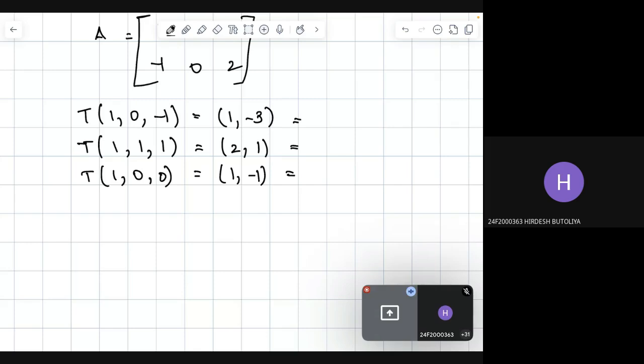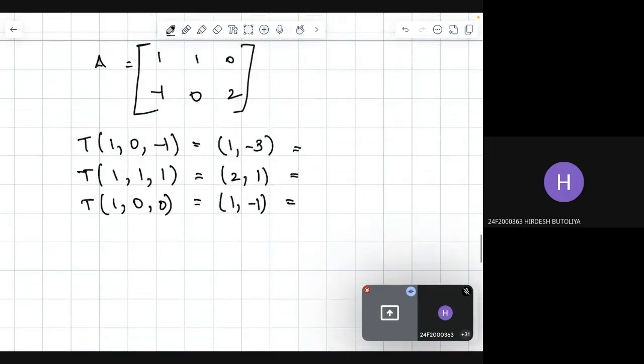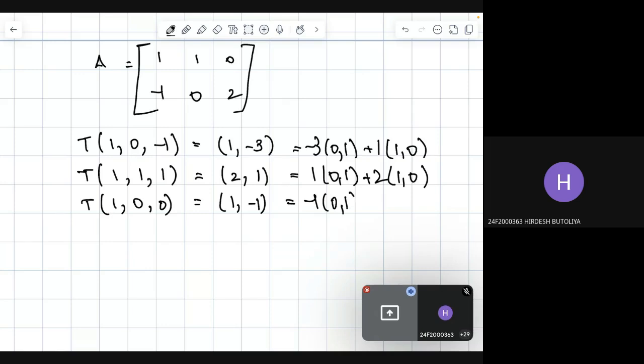So this will be minus 3 into (0, 1) plus 1 into (1, 0), then 1 into (0, 1) plus 2 into (1, 0), then minus 1 into (0, 1) plus 1 into (1, 0).